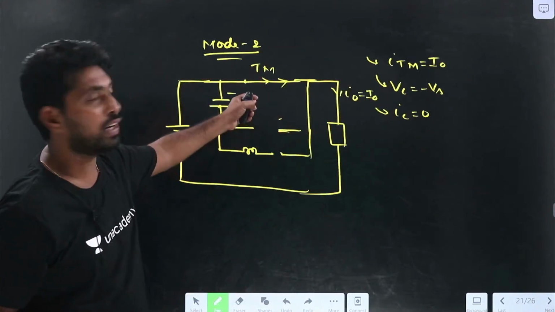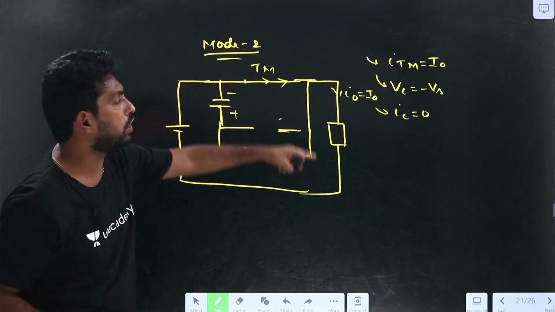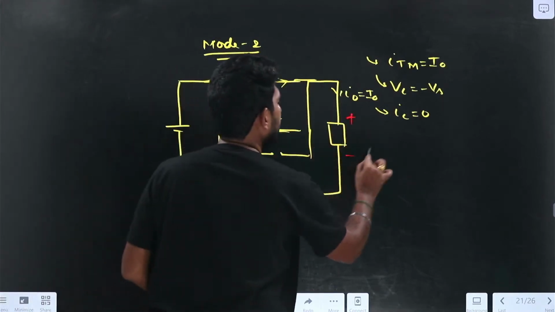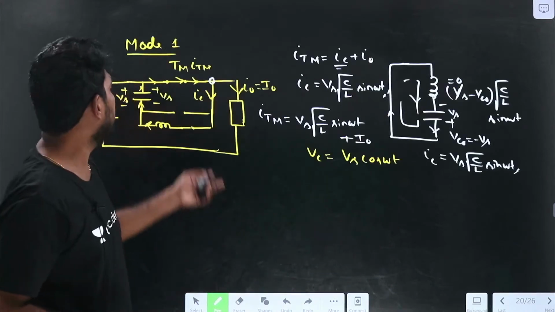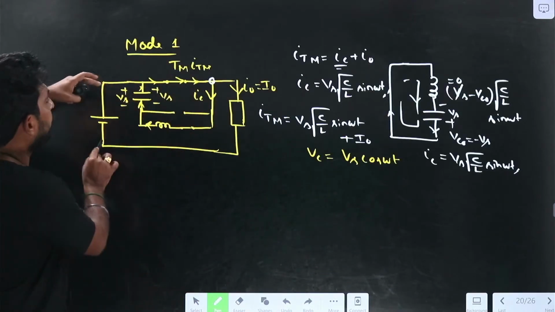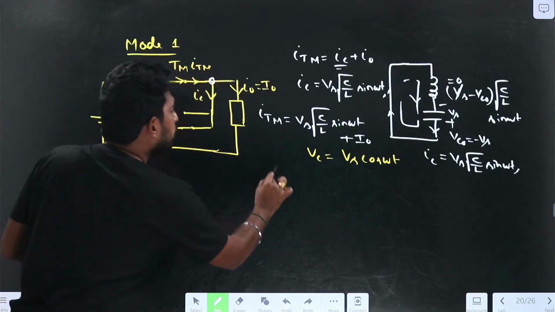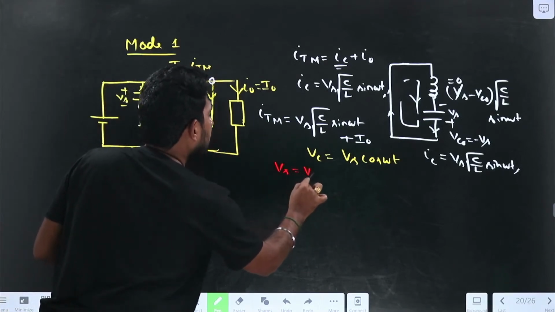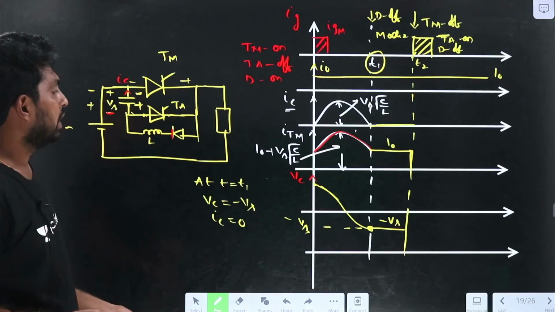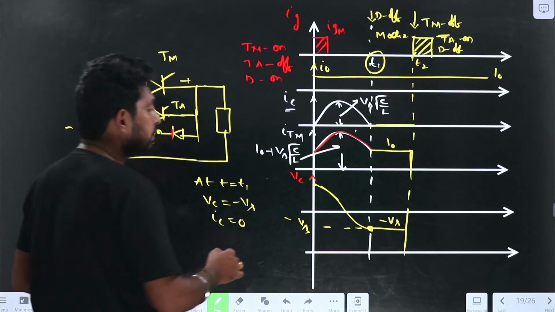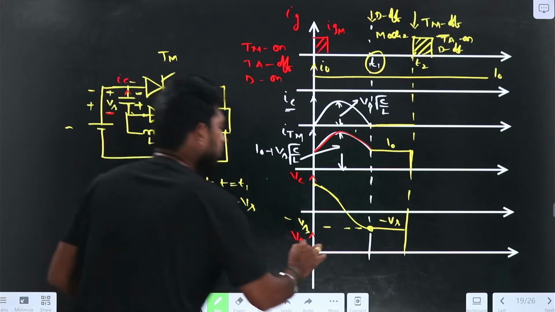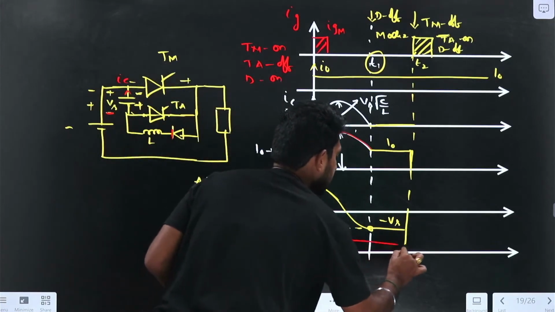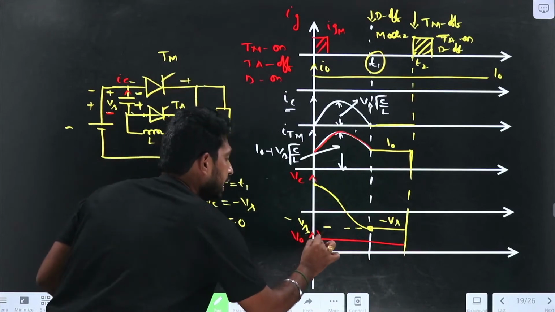At this condition, what is the output voltage? Vs equal to V0. Here also Vs is applied across the V0, so Vs equal to V0. Now if I draw the output voltage, up to here it is Vs.